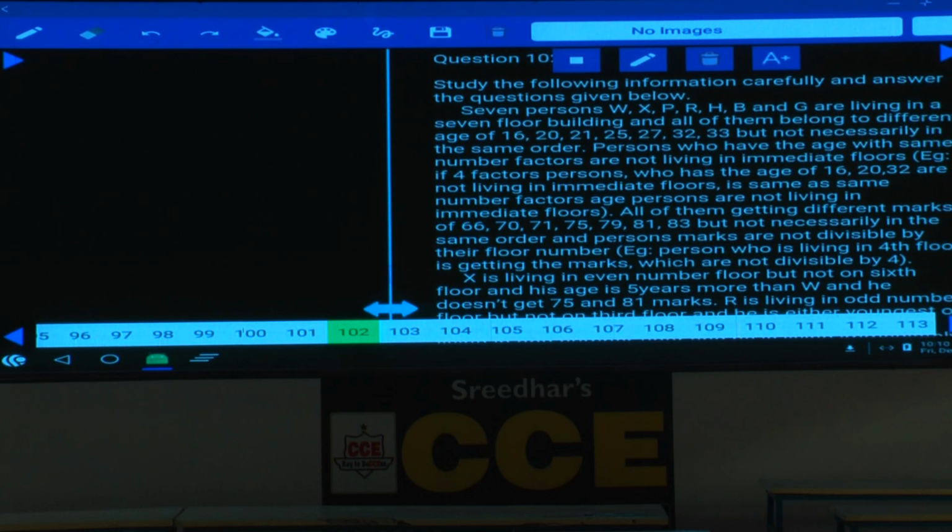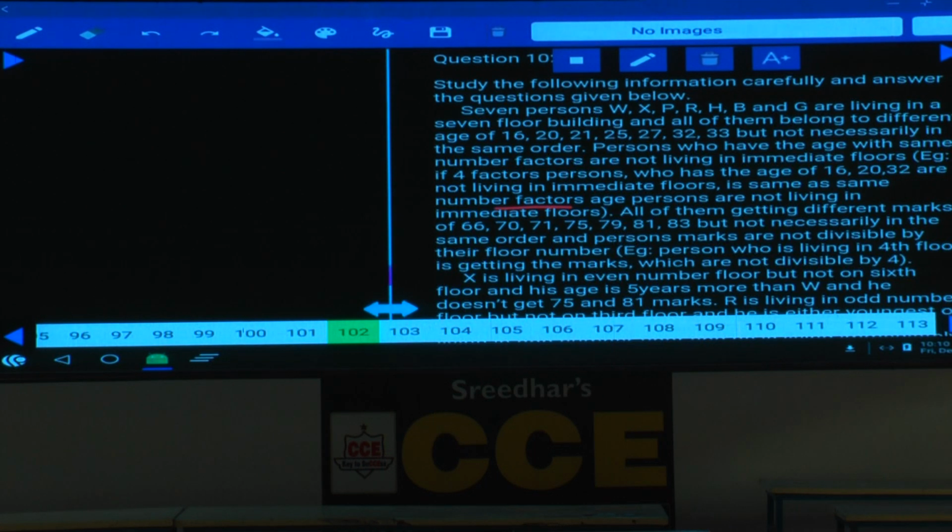For example, if 4 factors, persons who have the age of 16, 20, 32 are not living on the immediate floors. Same number of factors age persons are also not living on the immediate floors.